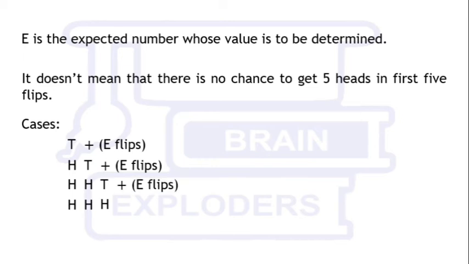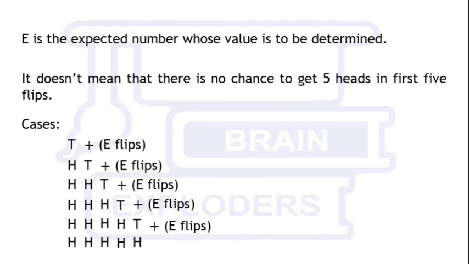But if we get a head, there is a possibility that we get 2 heads in the next 2 flips. Again divide this case into two sub cases, and in this way at the last we find that we can get 5 heads in the first 5 throws also, but with some lesser probability.